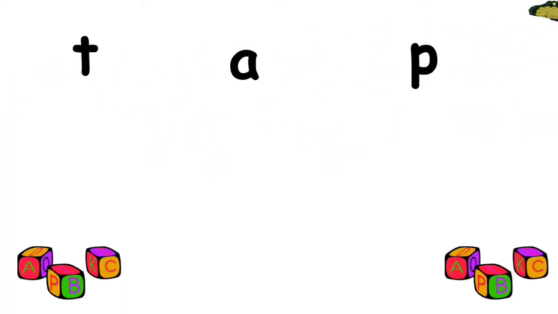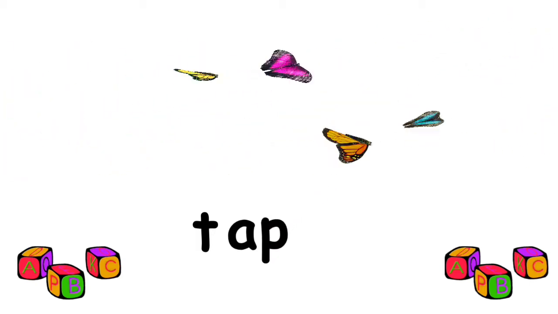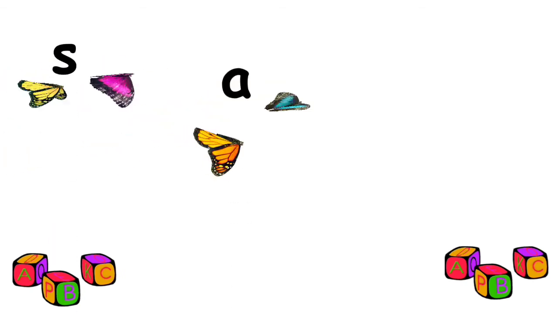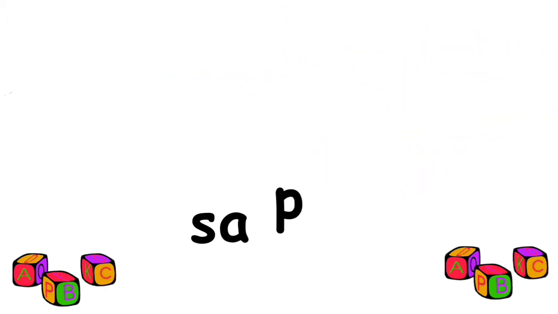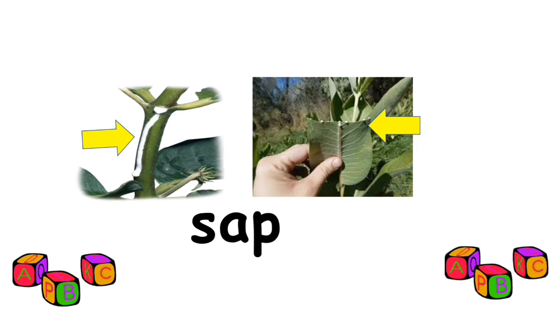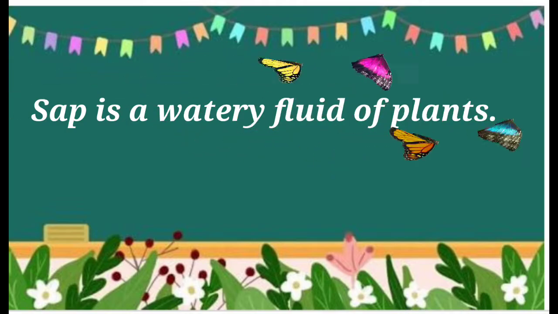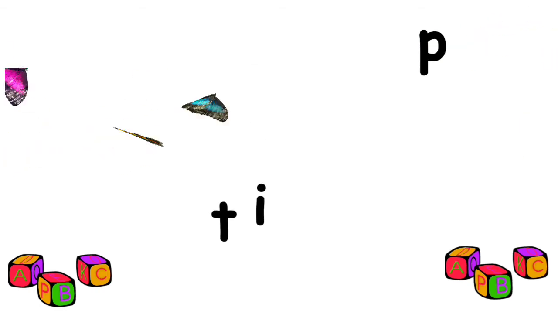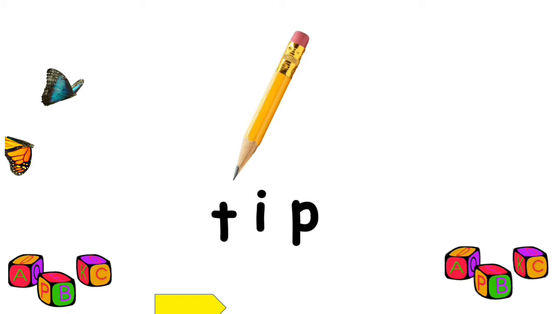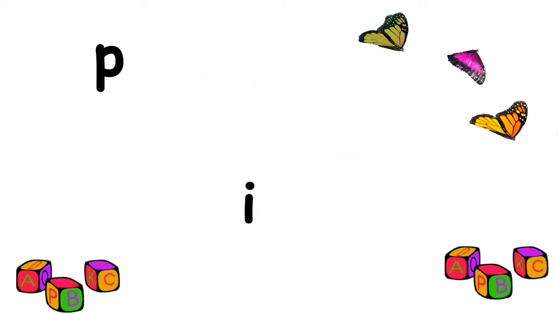Next word. Is tap. Let's go to another word. Is sap. Sap is a watery fluid of plants. Next word. Tip. The word tip is a pointed or rounded end of something. Let's have the next word.